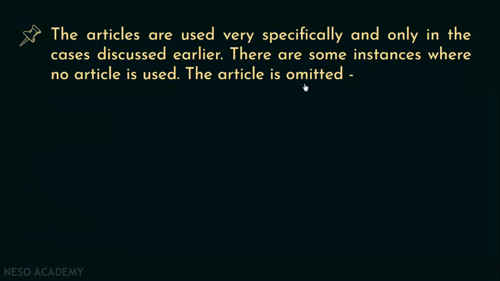I have told you all the cases where you have to use the articles. That is also an important thing. But most of us know where we have to use articles, but we don't know where we do not have to use articles. And we commit blunders in speaking and writing. So to avoid that, you should definitely know where you don't have to use any article.